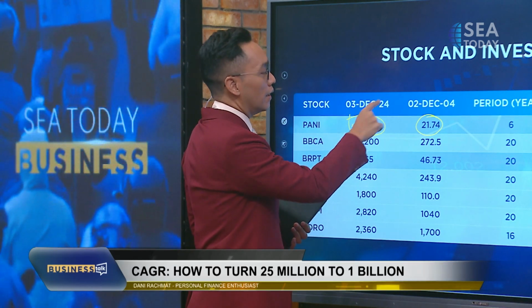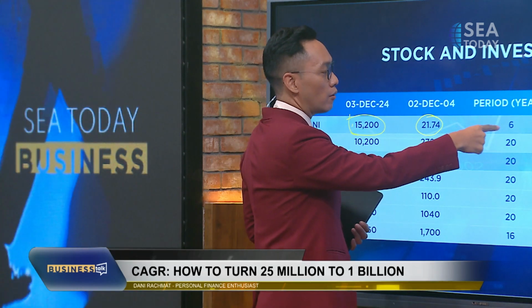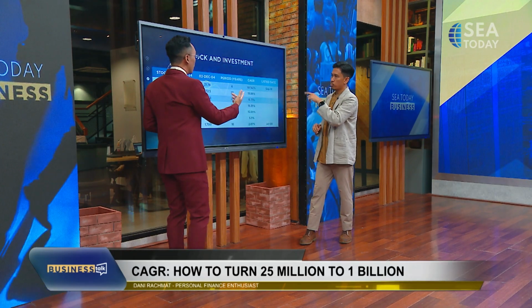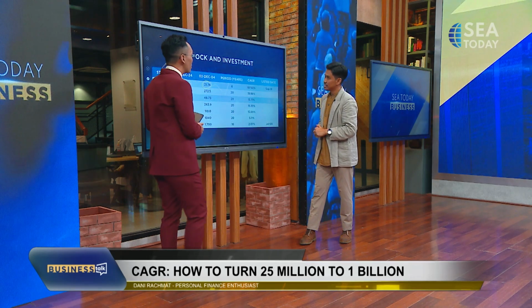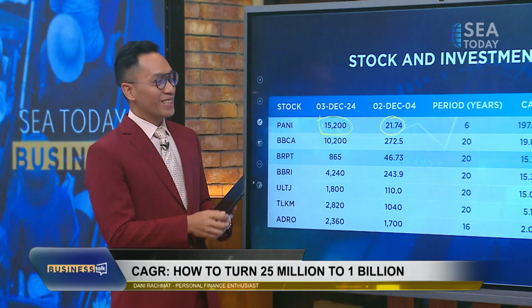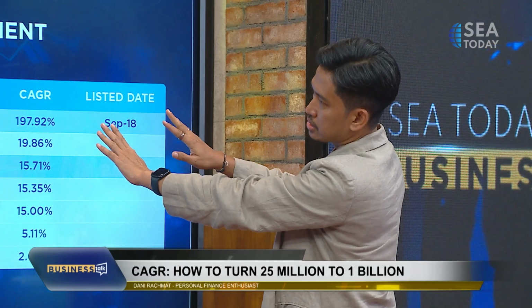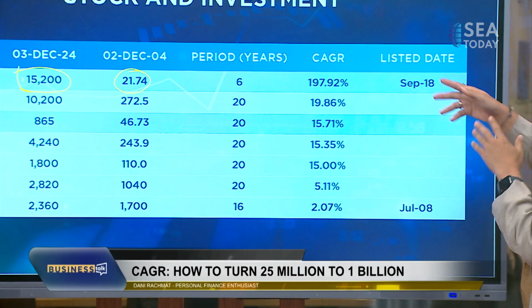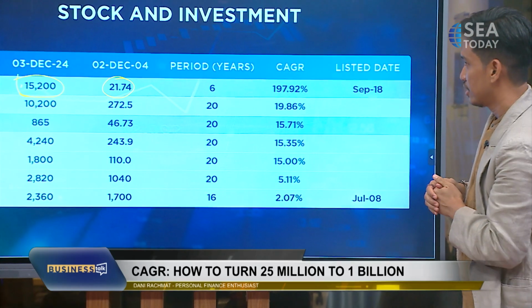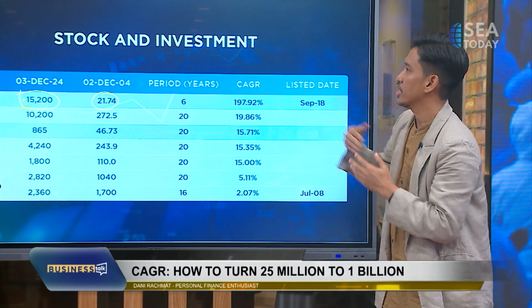This one against 21, to the power of 1 over 6, minus 1, and you get 197%. In 6 years, the CAGR of this stock grew like 197% per year.